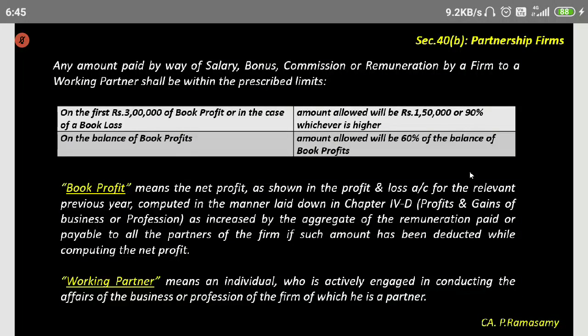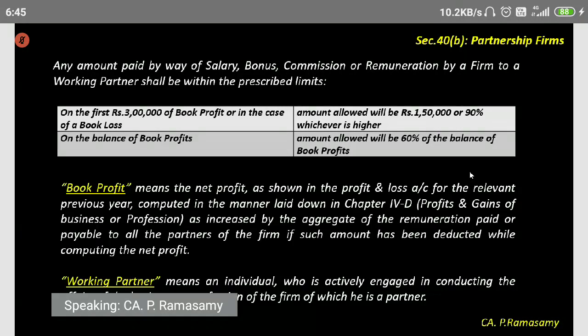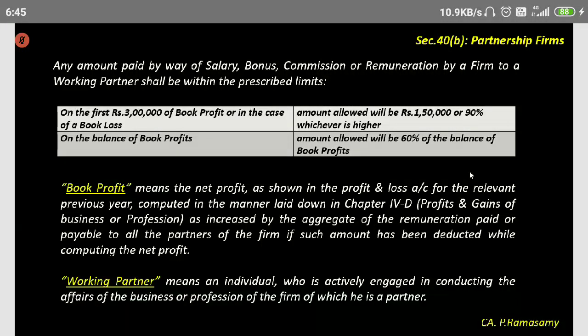For example, rent-free accommodation is say 1 lakh, and we'll assume 30,000 is the tax that has to be paid. Rent-free accommodation is a taxable perquisite. On that, the tax to be paid by the employee is 30,000.